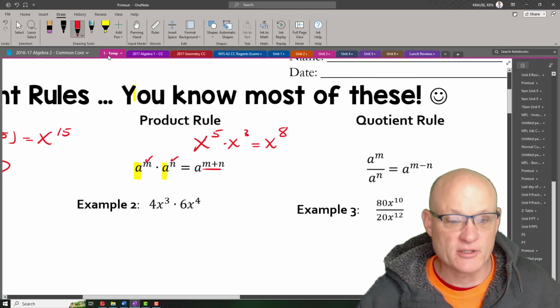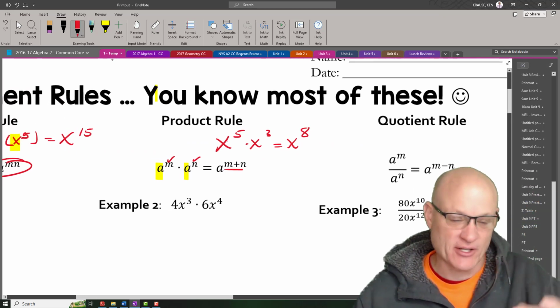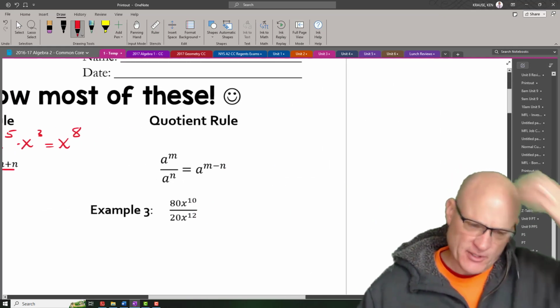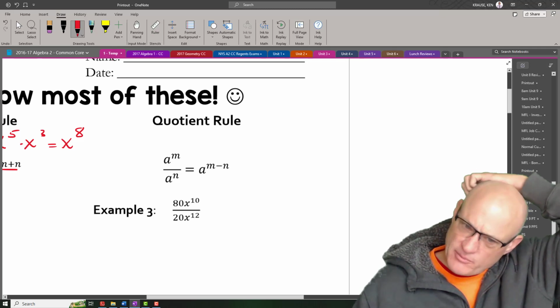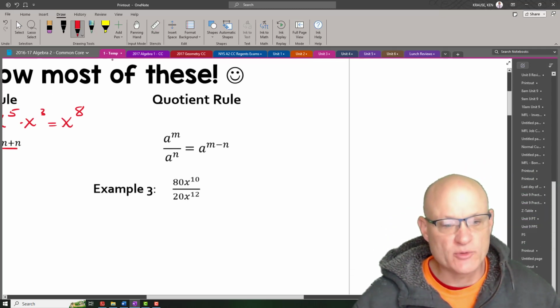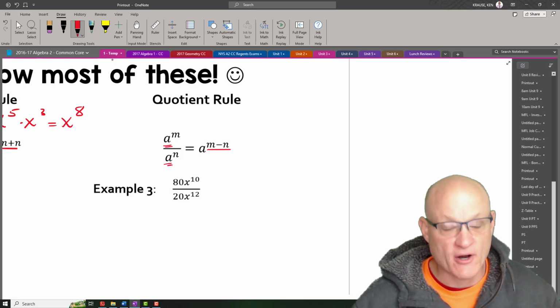When you have a variable raised to an exponent times another variable raised to an exponent, you add those exponents. Now, this one shouldn't be that new to you: when you're dividing, you simply subtract the exponents, again as long as the bases are the same.